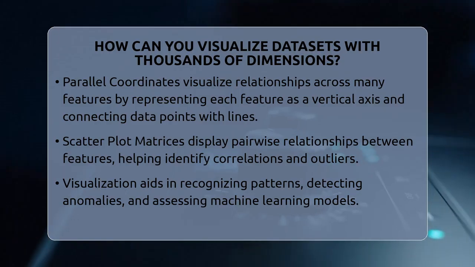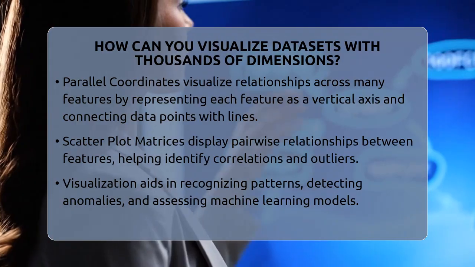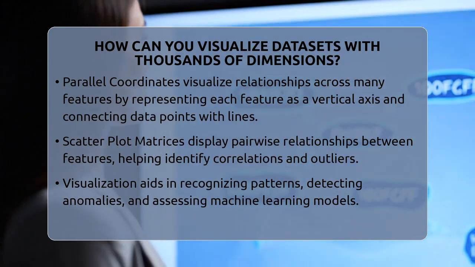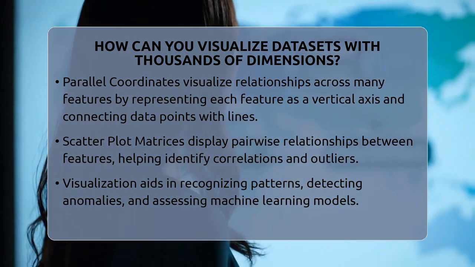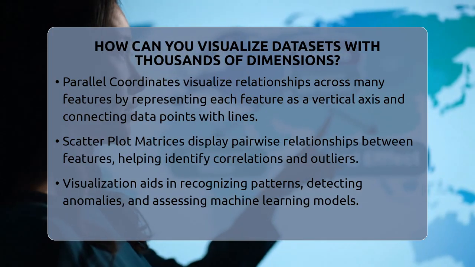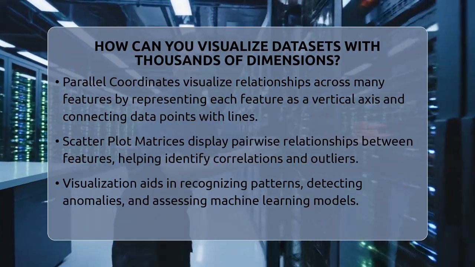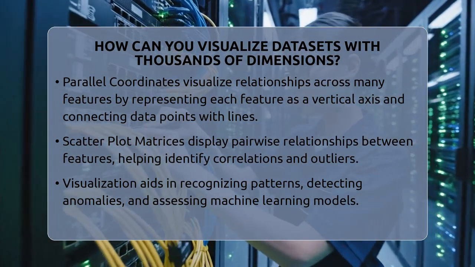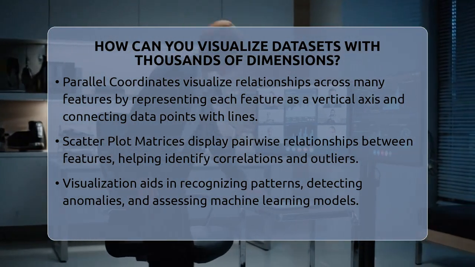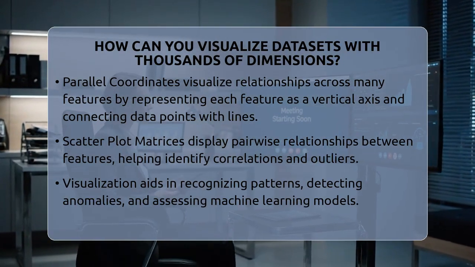Sometimes, instead of just points, you want to see relationships across many features at once. Parallel coordinates is a technique where each feature gets a vertical axis, and data points are drawn as lines crossing these axes. If many lines run parallel or cross in certain ways, it reveals patterns and connections. Scatter plot matrices are also helpful. They show pairwise relationships between features in a grid. Each small plot compares two features, helping you spot correlations or outliers.